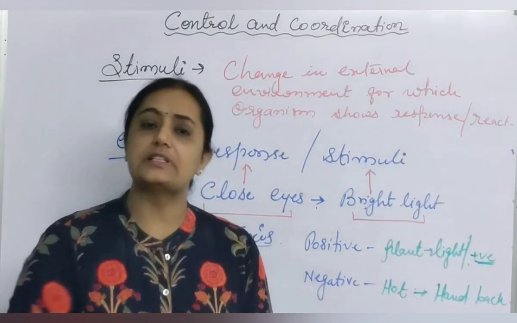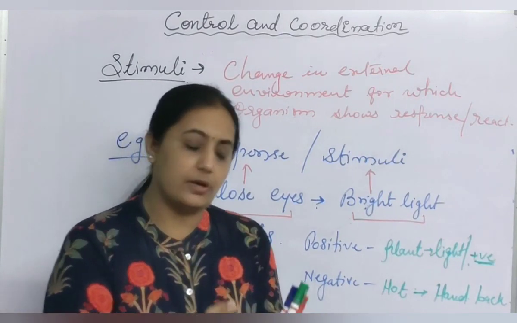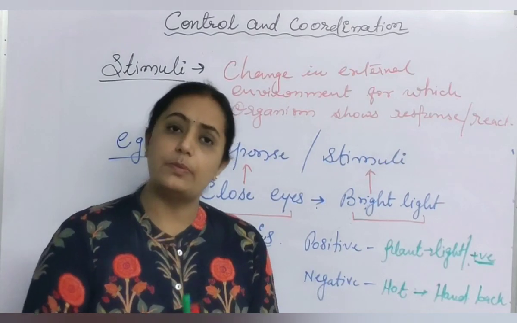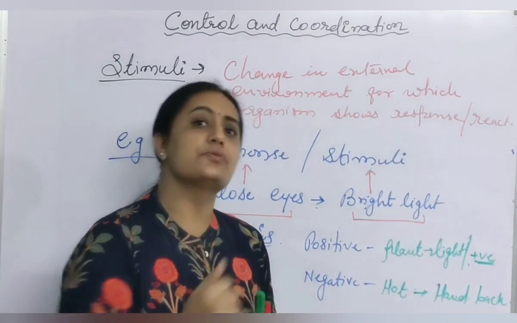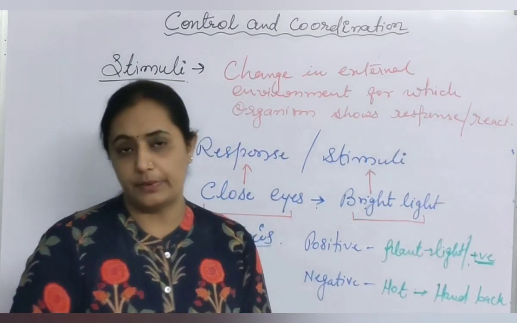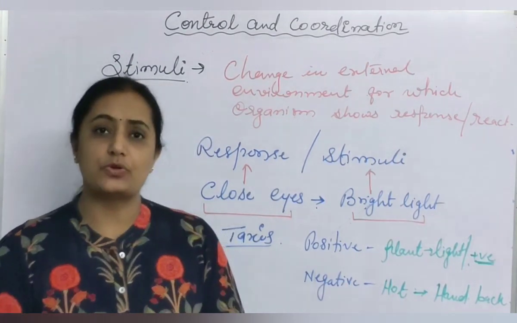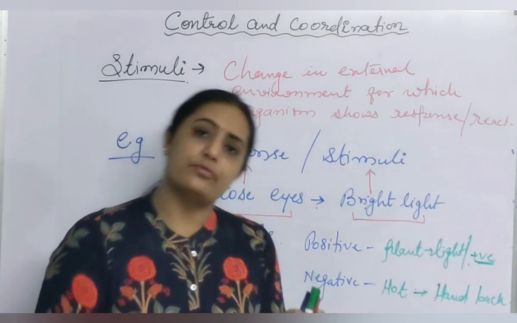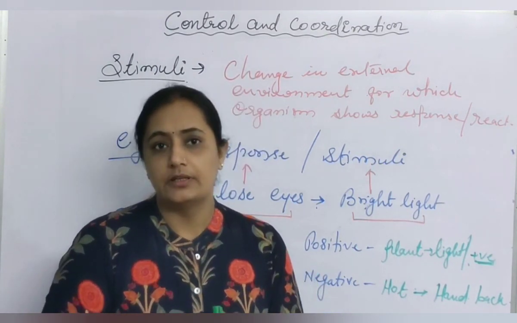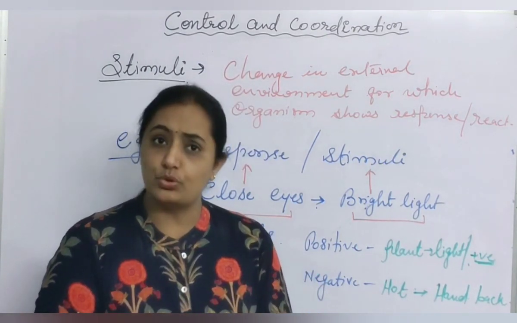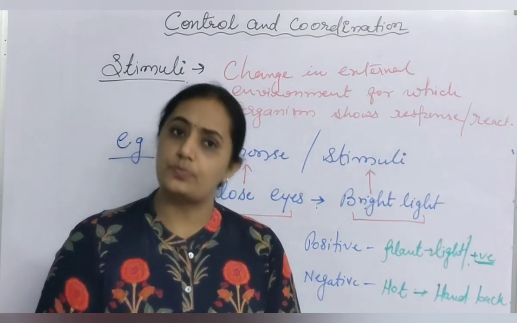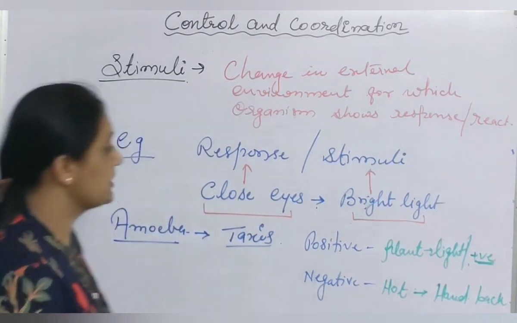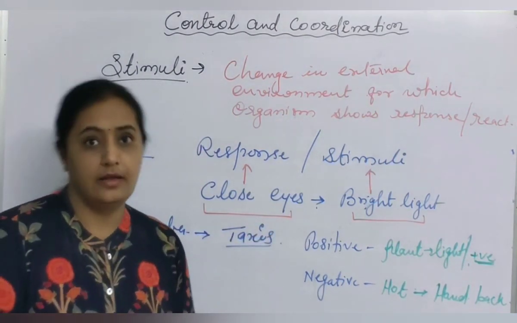When we move towards a particular stimulus, then we can say that is positive. In case of amoeba, amoeba moves towards food material or prey to capture the prey. That is called a positive response shown by a unicellular organism. Amoeba moves away from hot water or a hot body to save itself from that heat zone. That is called a negative response shown by the organism towards the external stimulus. So in this way, response may be positive or negative.